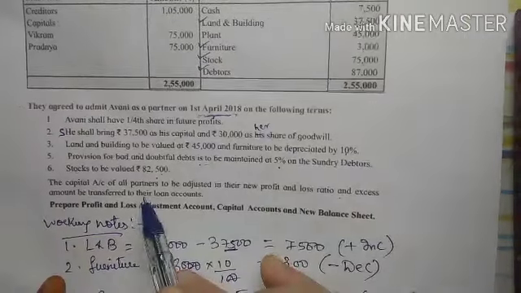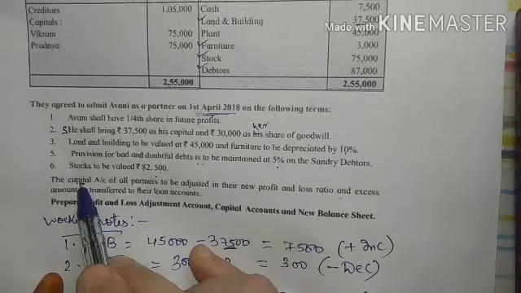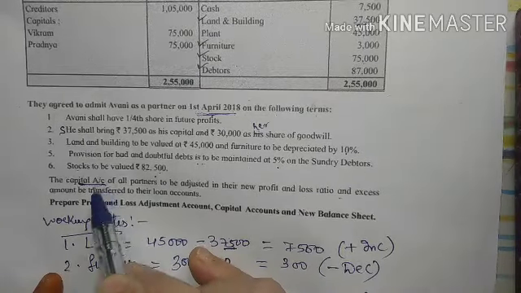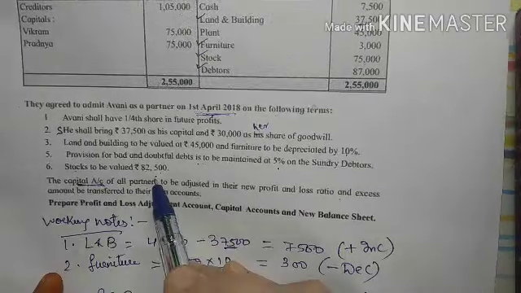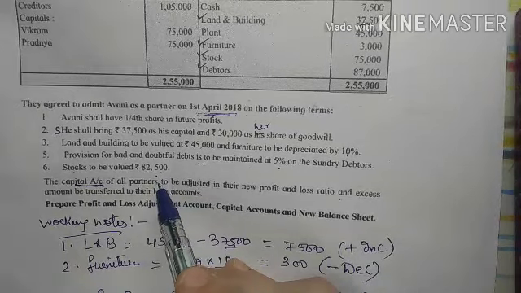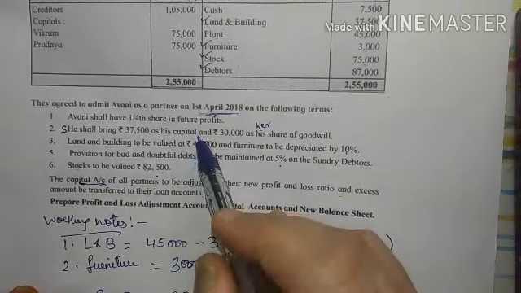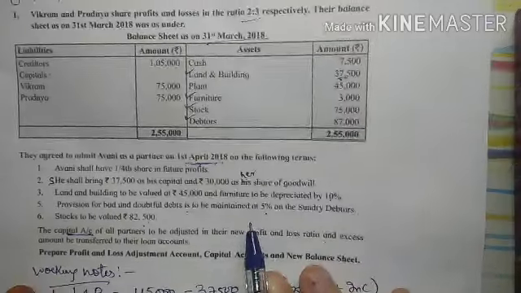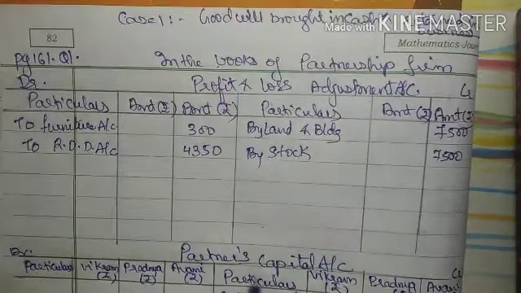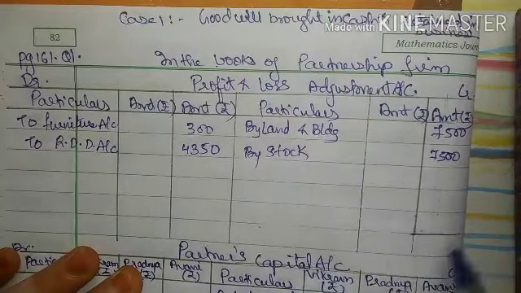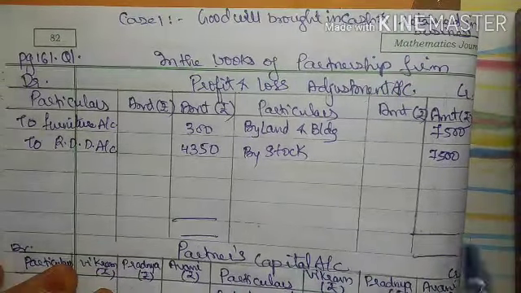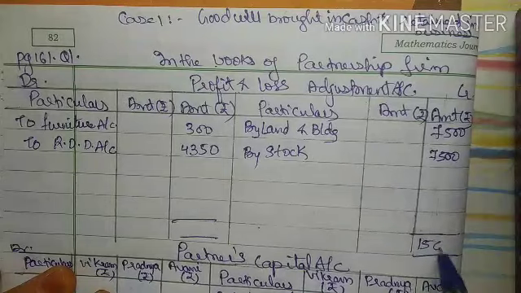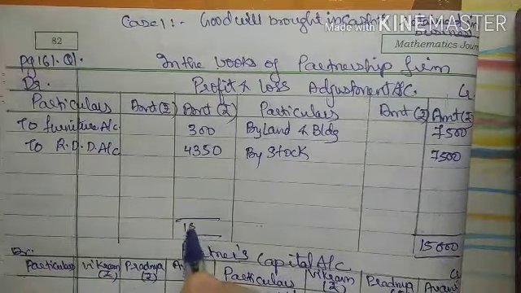Now this is the adjustment which is related to the capital account, right? When we close the capital account, we have to do some calculations for this. But before that, we will close the profit and loss adjustment account. Now when I total both the sides, it is clearly visible that this side's total is greater. So here I will write 15,000.